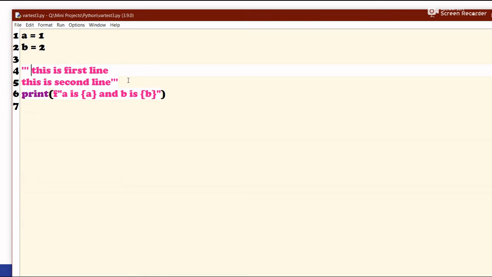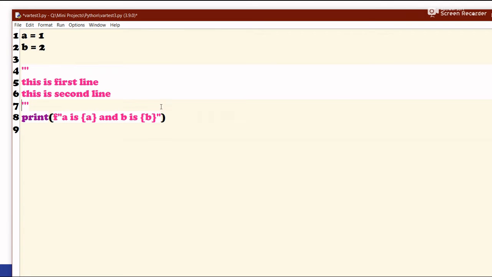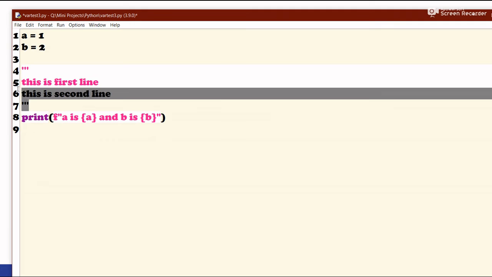To make it more readable, what you can do is actually send the triple quotes above the comment line. It will probably be easier to maintain.